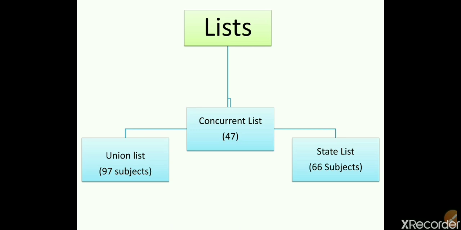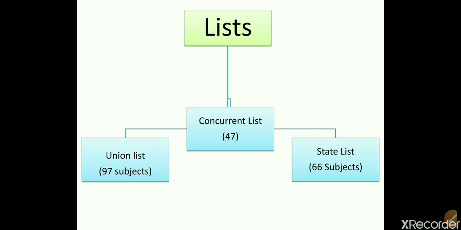Here subject means the topics or matters on which the government can make laws. In the union list there are 97 subjects, so on these 97 topics only the union government will make the law. Similarly, in the state list, on these 66 subjects only the state government will make the laws.